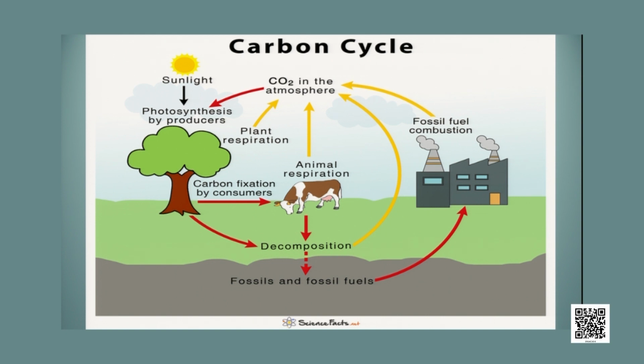You could see carbon dioxide is used up by photosynthesis and again goes back to the atmosphere by respiration, by decomposition of dead bodies and by the burning of fossil fuels. So this is how the carbon cycle occurs in nature.